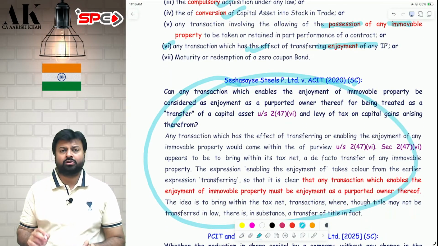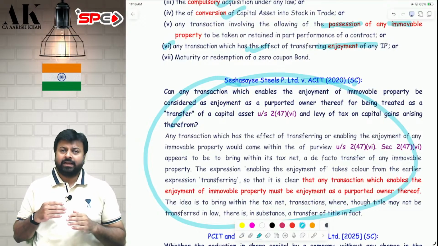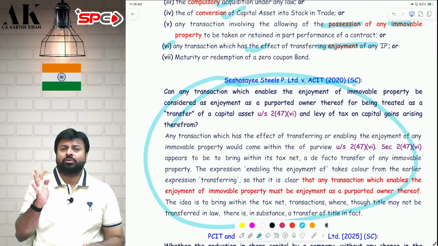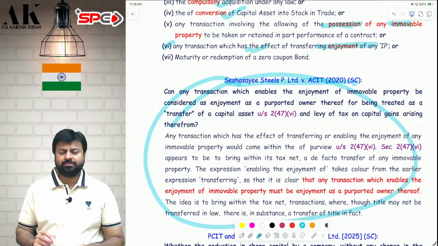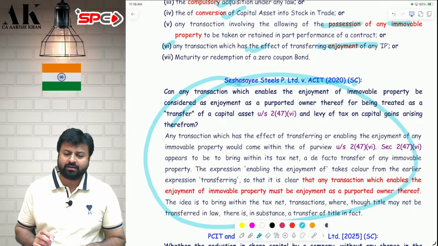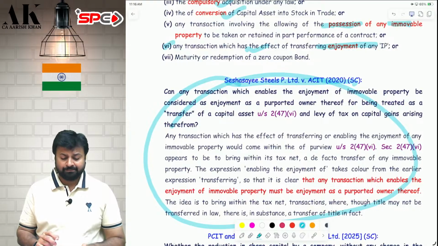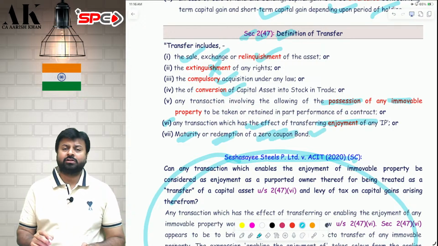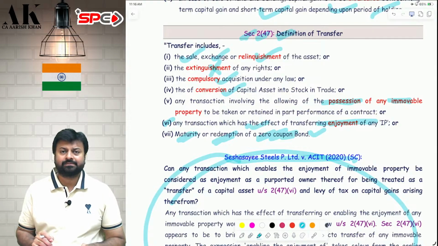This judgment also talks about that only: if you transfer the right to enjoy any property, then that is also considered to be a transfer, as per the Supreme Court judgment of Cheshire Steels Private Limited, 2020. And last but not least, if you mature or redeem your zero coupon bond, then that is also a transfer. Transfer of zero coupon bond is subject to capital gains tax.